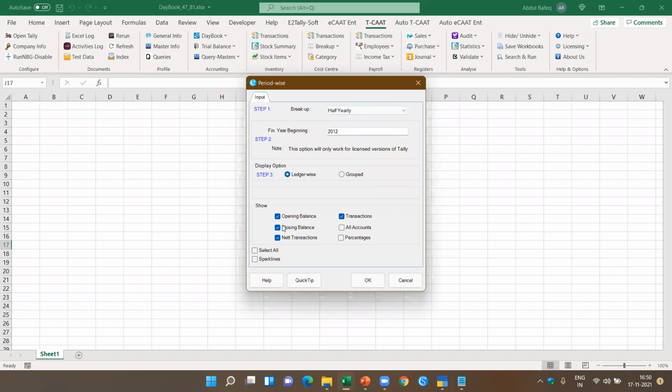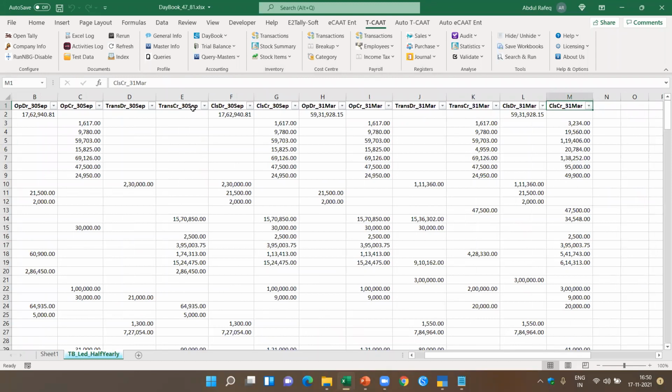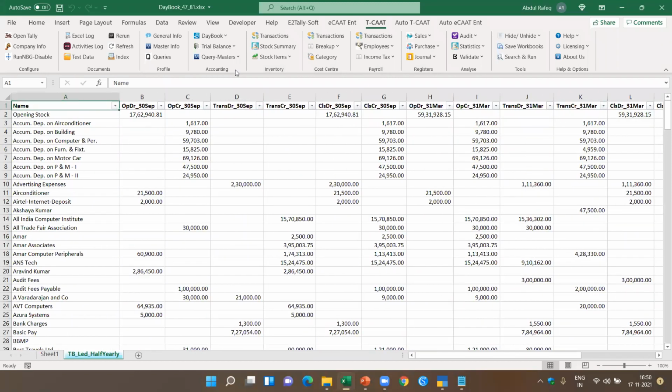Now for a simple example, I just take up half yearly and I want ledger wise. Now let's say I want all these transactions. Let's see what happens here. See, I'm able to get the trial balance with opening, debit transactions, and closing balances for the 2.5 years. Now let's see what all things we can do.